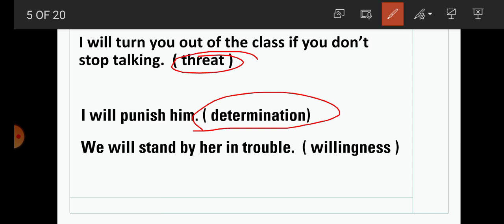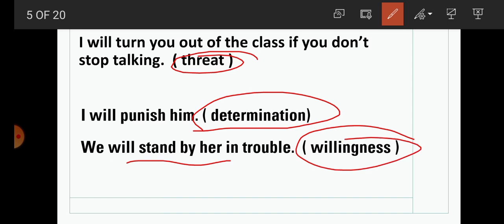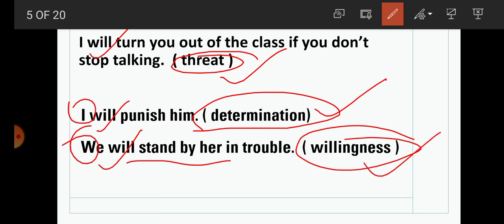We will stand by her in trouble. This sentence explains willingness. So students, we got here that with I or we, when we use will, it expresses different types of action, for example threat, determination, willingness.